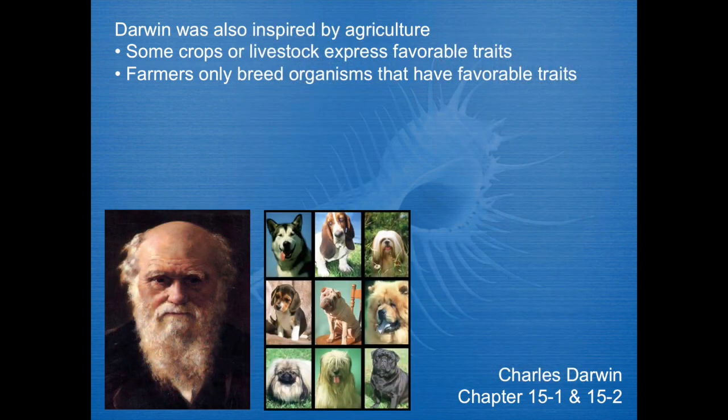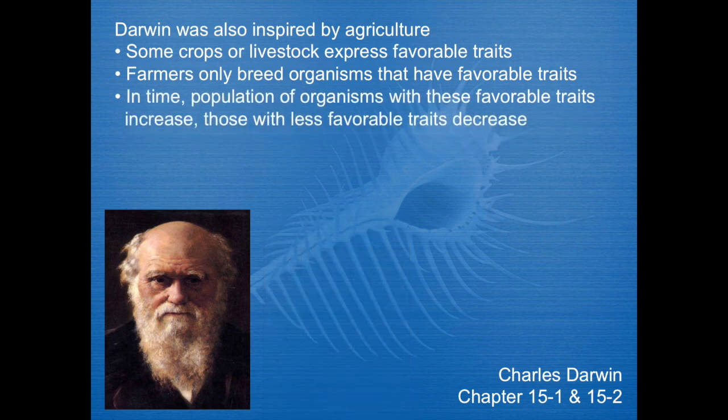That's basically what we've done with dogs. For thousands and thousands of years, we've bred traits in dogs that we found favorable, whether appearance or ability. For instance, hunting dogs or huskies, who can travel great distances and are good work dogs. That's a result of generations upon generations of breeding individuals that have the traits we want. So in time, the favorable traits increase and the less favorable traits decrease. Your pigs are getting fatter, your cows are producing more milk, your potatoes are getting bigger and bigger.